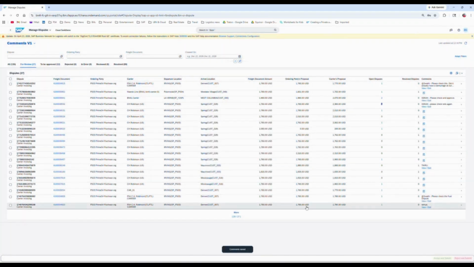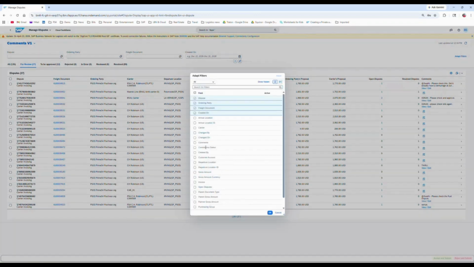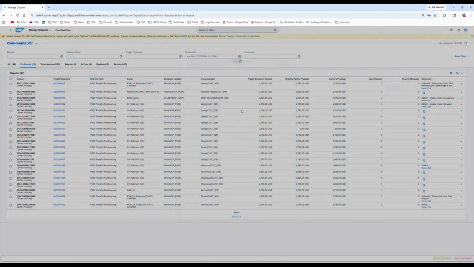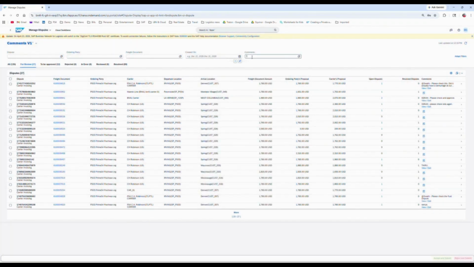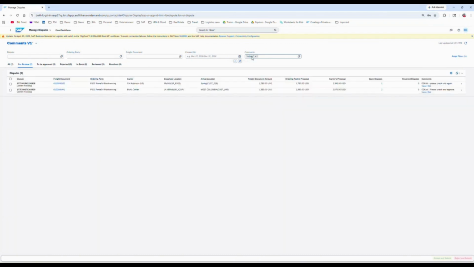You can actually do this, and then in adapt filters, you can click on comments, and then say Oscar here. So if Oscar joins and sees which are the disputes assigned to him to approve by the central administrator, he can see this and approve it. It's a kind of workaround, but this works perfectly fine for many customers.